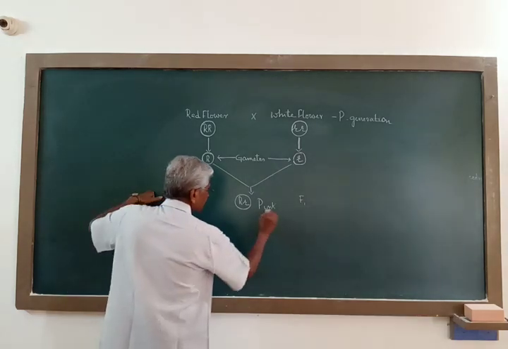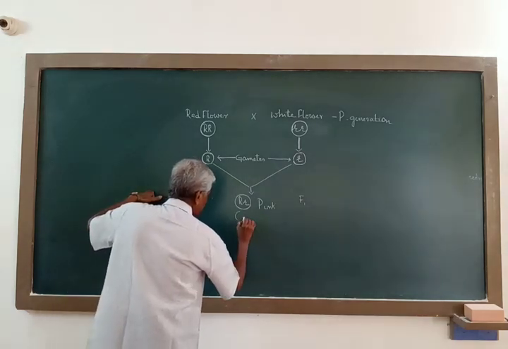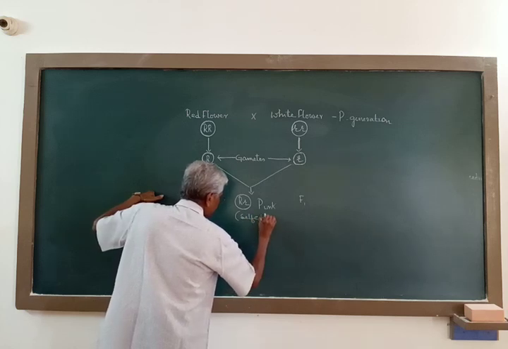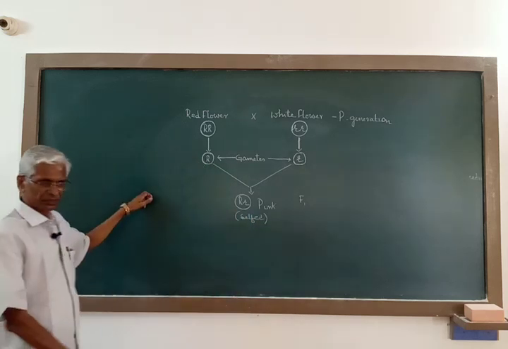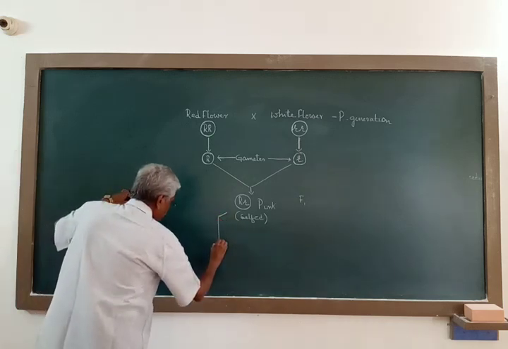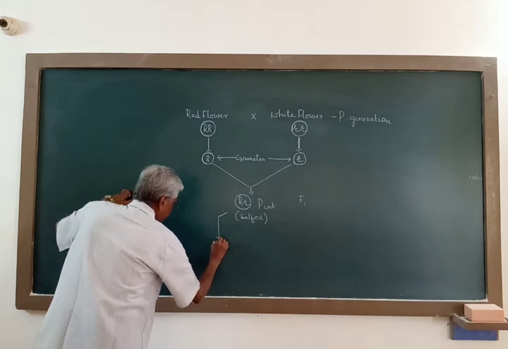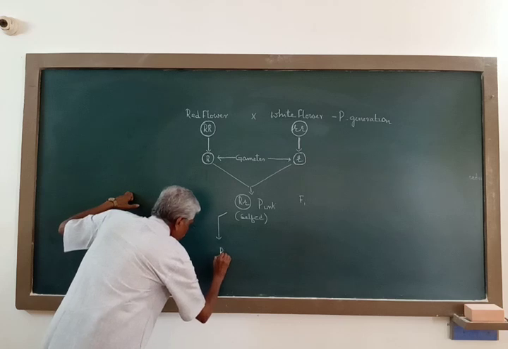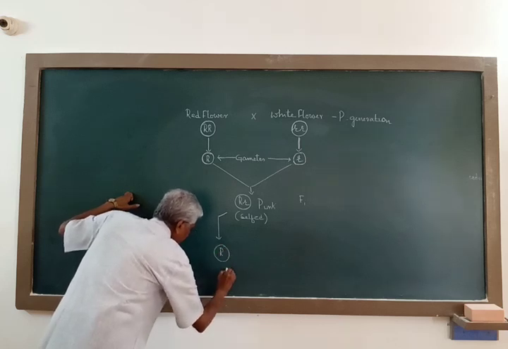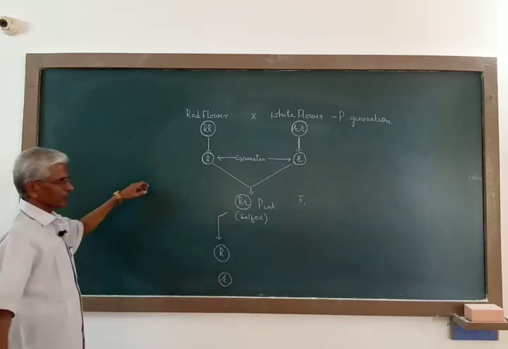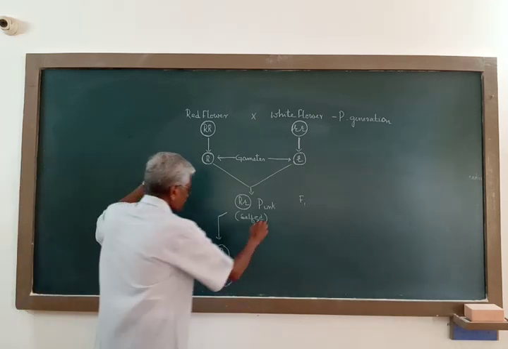And when these F1 individuals are selfed, when they are crossed among themselves, one plant produces two different types of gametes. Half of the gametes will be with capital R and the other half will be with small r.